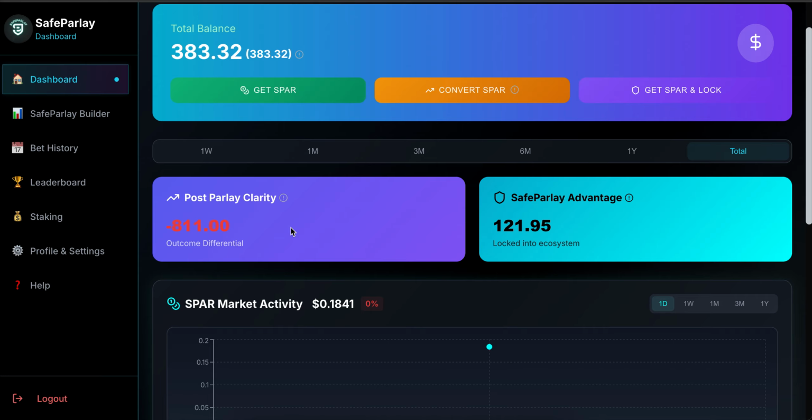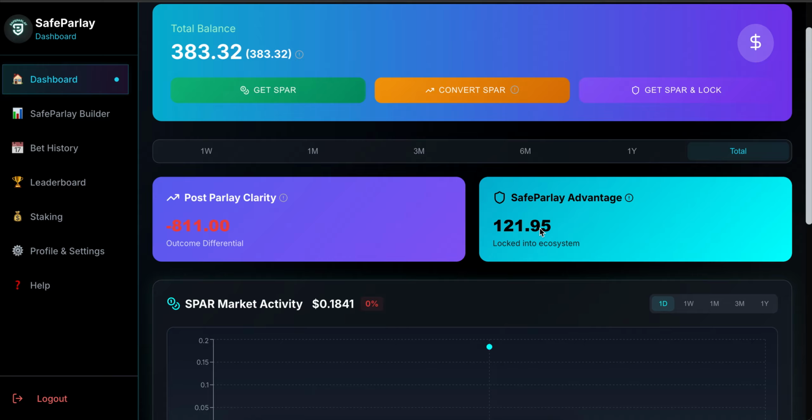But the post-parlay clarity is simply a mirror to show you what happens if you gamble elsewhere, right? So let's say, for instance, you went to another gambling platform and you bet $100, and you lose $100. Your post-parlay clarity will show negative $100. Your SafeParlay advantage will be plus $100. Why? Because your advantage of using this platform is that you didn't lose your money. Your money was just locked up, and so it will show that there.